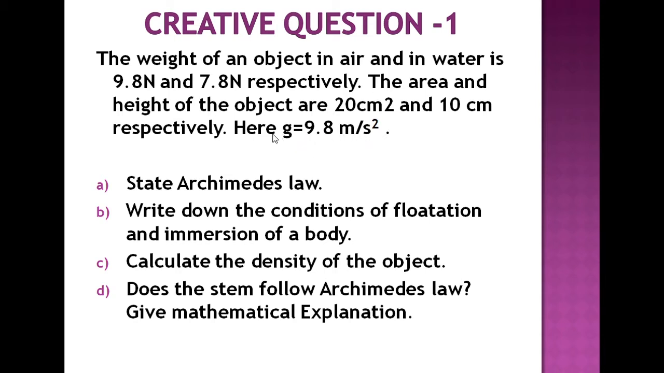In the second sentence, you have to remember carefully that the unit is in centimeter square. So you have to convert it into the MKS system, that means into meter. And height is also given in centimeter. You have to convert it into meter. So from the stem we are getting the information about the weight, the area, height and gravitational acceleration.